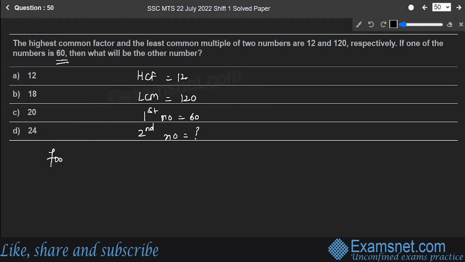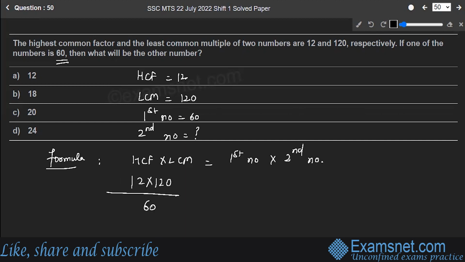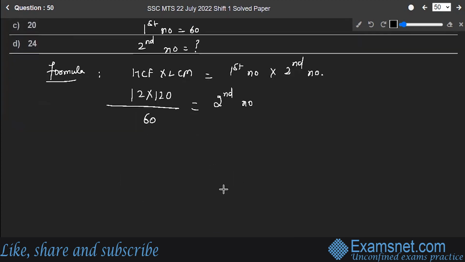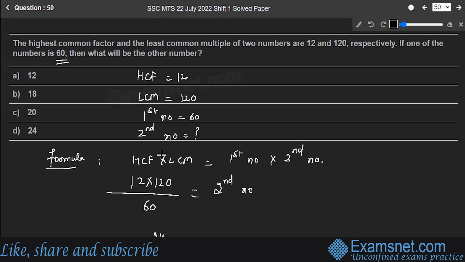You know the formula for this. Pretty easy question, like a piece of cake. HCF into LCM is equal to first number multiplied by second number. So 12 multiplied by 120 divided by 60 gives you second number, which is nothing but 24. So option D is the correct answer to the question.